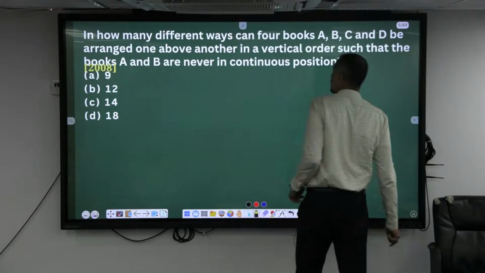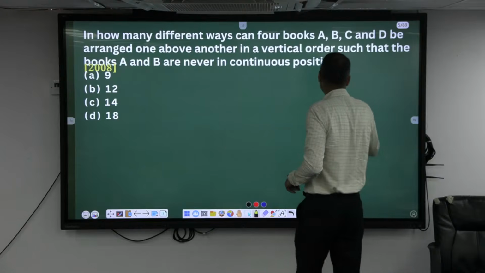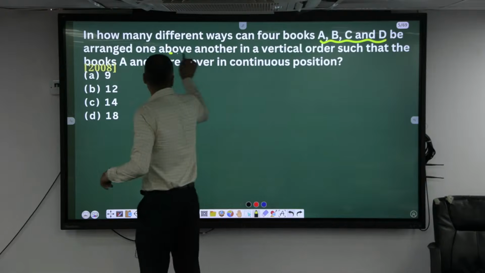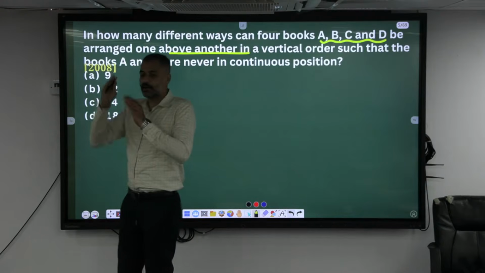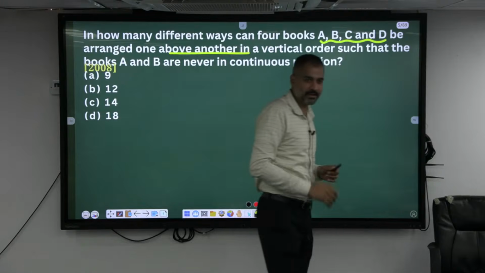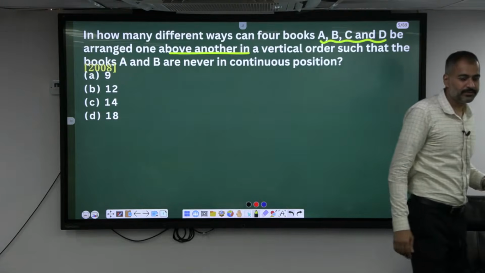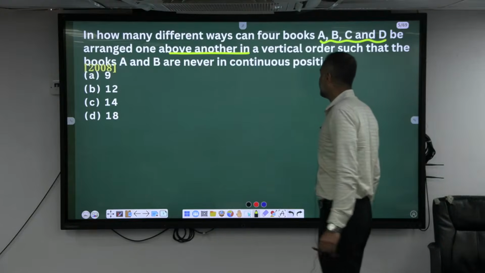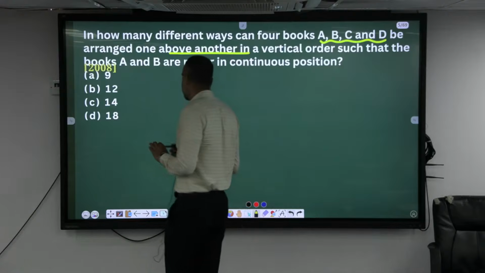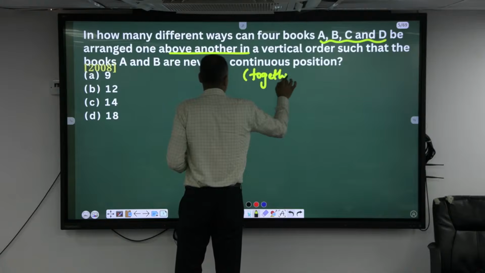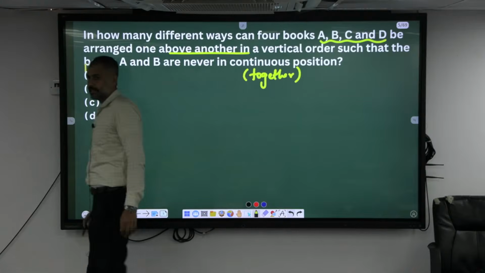Buddy, in how many different ways can 4 books A, B, C, D be arranged one above the other? See, if you are arranging one above the other, or else one beside the other, it doesn't make any difference. Isn't it? Such that book A and B are never in a continuous position. Continuous position means what? They are never together.